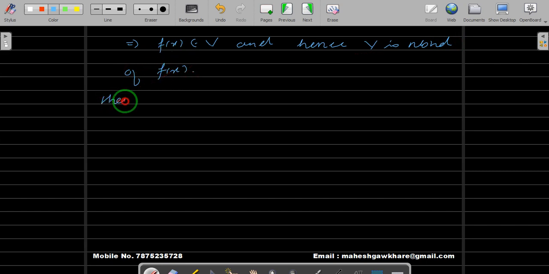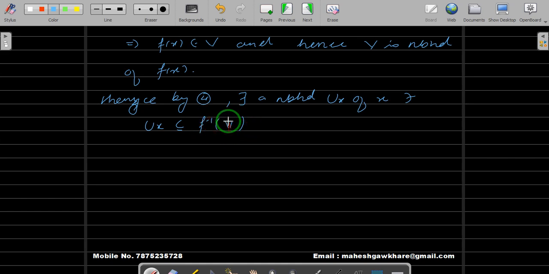Hence by 4, that is our hypothesis, there exists a neighborhood, let us take U_x of x, such that U_x is contained inside the inverse image of V.